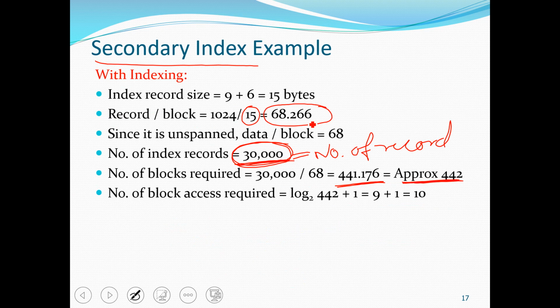We do not need to search in the data block. Since the index block is sorted, we can apply binary search, and for binary search the access time is log base 2 of the number of blocks, that is 442, and this one access is when we find the pointer.